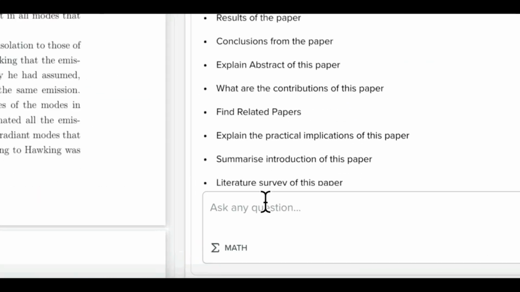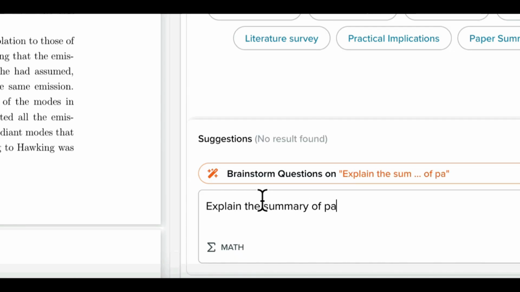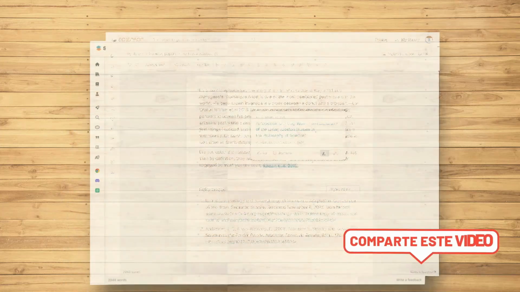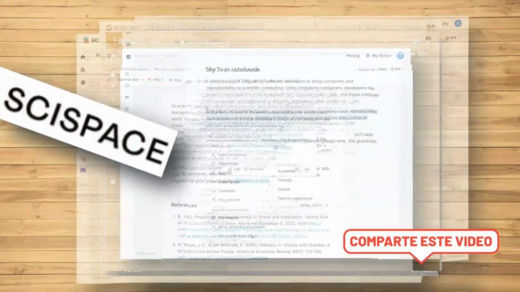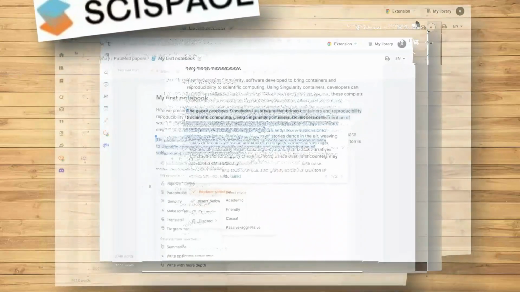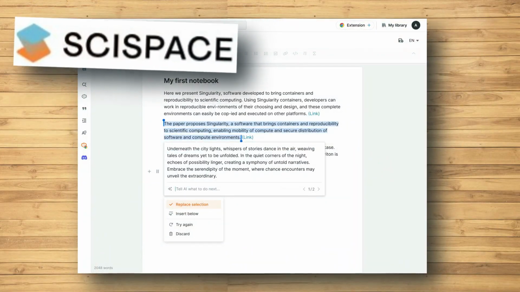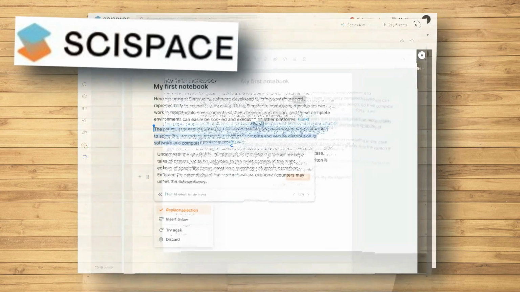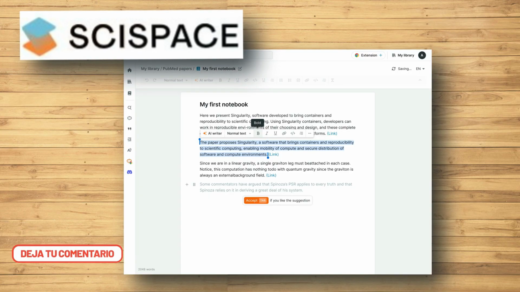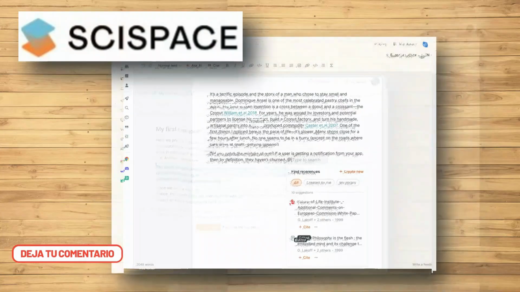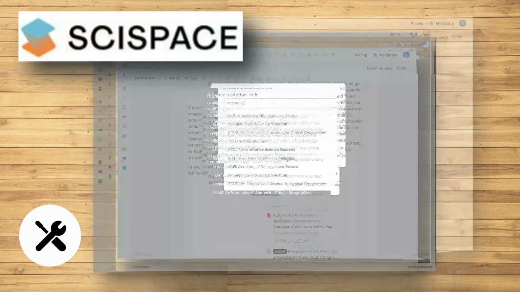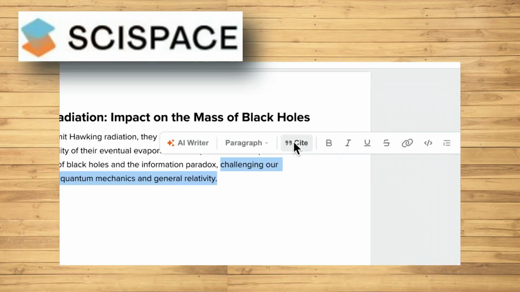And it doesn't matter if you prefer to work in Excel or SPSS, SciSpace integrates perfectly with other resources you already use. Also, save yourself time and frustration. Everything you need to improve your academic writing is here in one place. Now I know what you're thinking. This sounds great, but is it really that easy? Don't worry, the best is yet to come. In a few moments, I will show you how you can access all these tools in a faster and more efficient way than you thought possible. All this is part of the complete package that SciSpace offers.